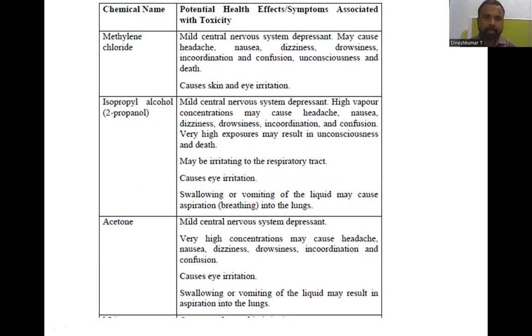Next, these are the chemical names and their effects. While using methylene chloride, it will cause mild central nervous system depression. It's nothing but it will affect our nervous system. It will cause headaches, nausea, restlessness, drowsiness, incoordination, and confusion, and can cause death.